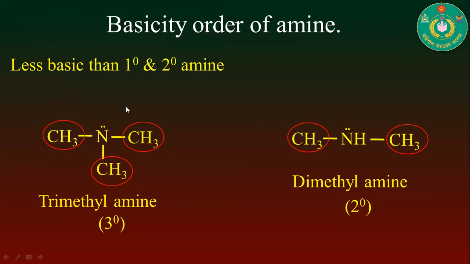That's why the incoming group cannot be placed in this position due to steric hindrance. That's why tertiary amine is less basic than 2 degree amine.